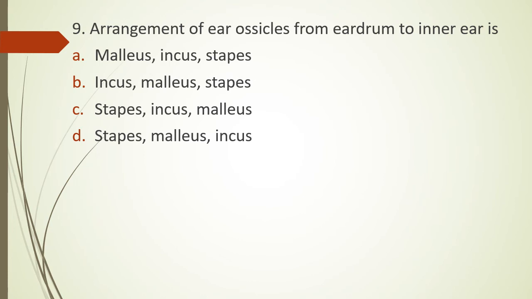Question 9. The correct arrangement of the ear ossicles from eardrum to inner ear is Malleus incus stapes, incus malleus stapes, stapes incus malleus, or stapes malleus incus. All these are ear ossicles. Arrangement from eardrum to the inner ear is. The correct answer is option A, that is Malleus incus stapes.